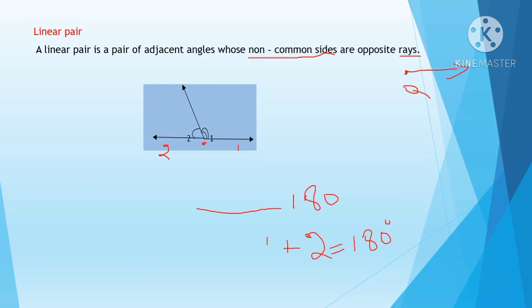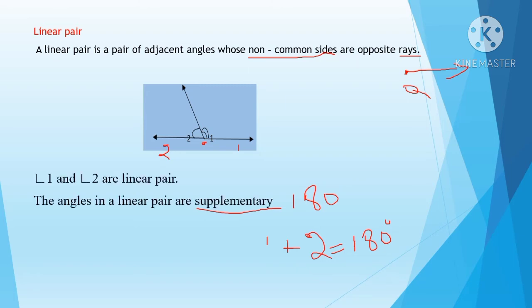Two angles are formed, angle 1 and angle 2. This is known as a linear pair. Understood, children? So a linear pair has two non-common rays and one common ray, and the angles formed on both sides of that common ray are angle 1 and angle 2.